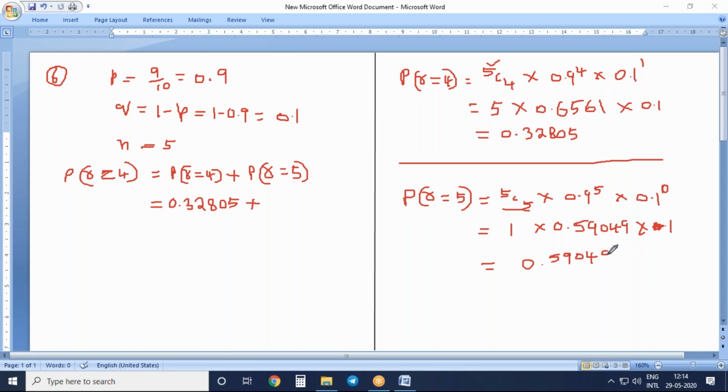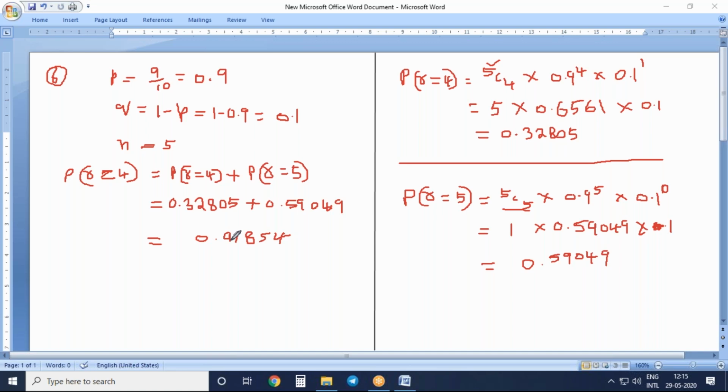0.590449. 0.59. So this value right here, 0.59049, is equal to... you add these two values, you'll get 0.91854. 91854 will be the answer.